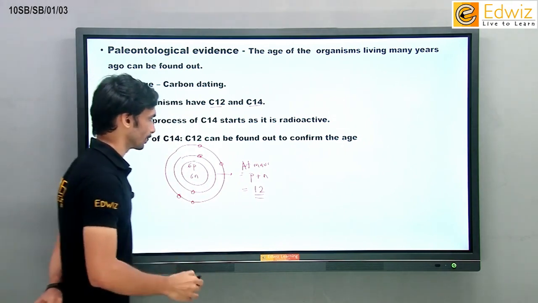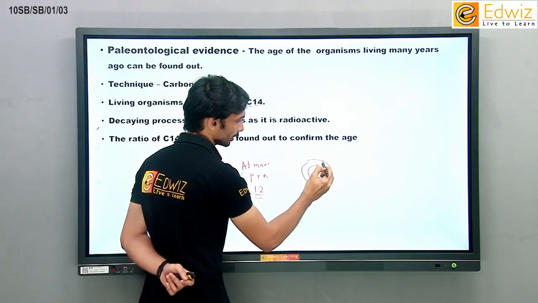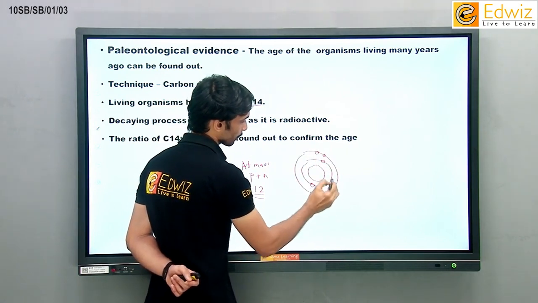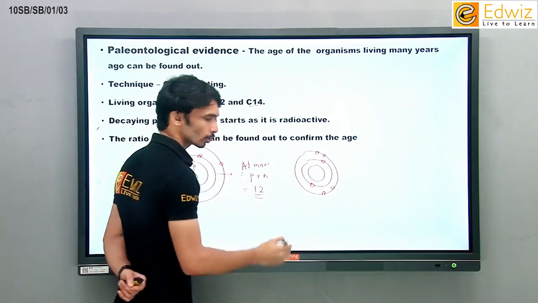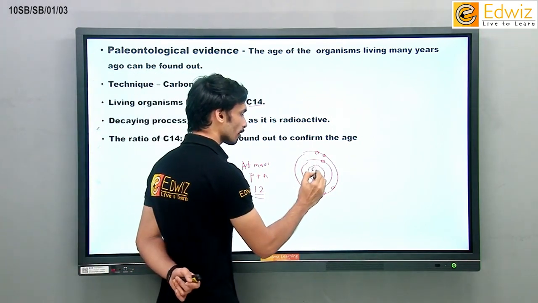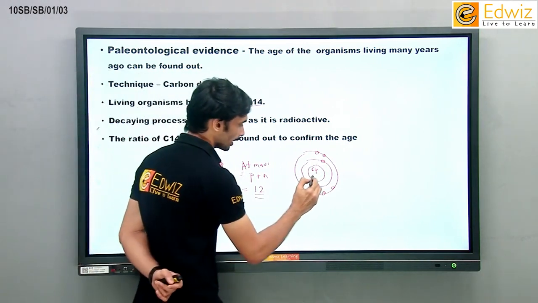Similarly, there is another carbon. Again, these are your electrons, a total of 6 electrons, same as this. Even if there are 6 electrons, there will be 6 protons. But here there is a twist: here there are 8 neutrons.